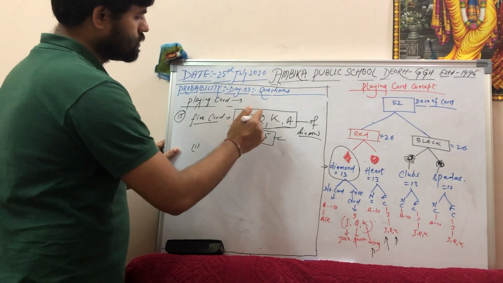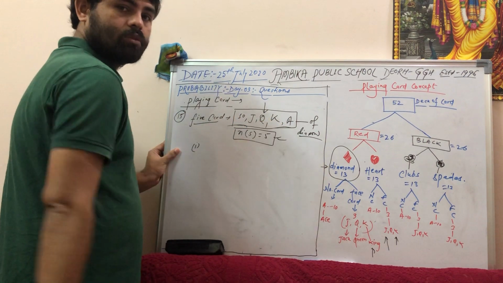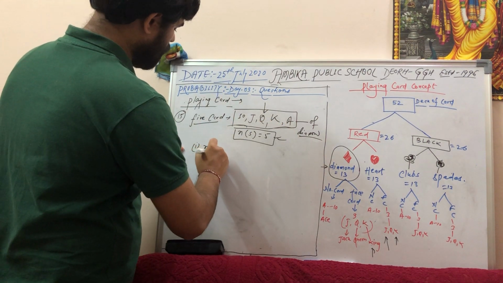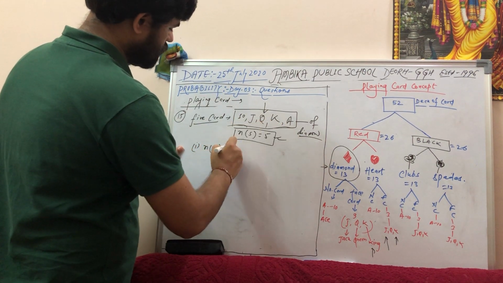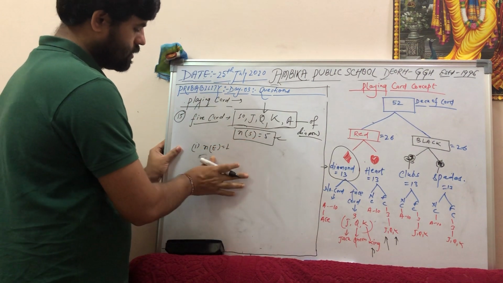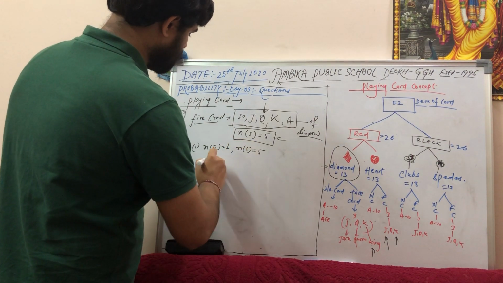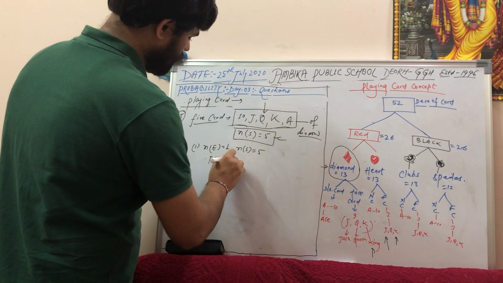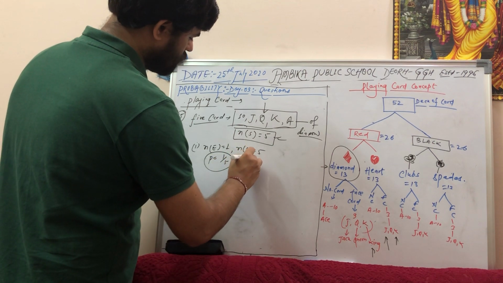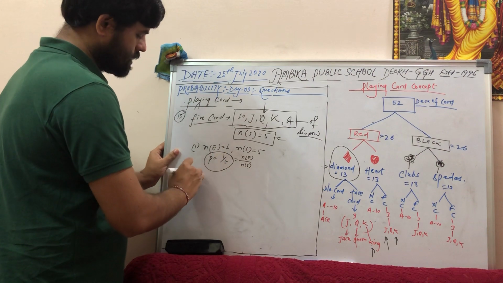So will be queen means here how many queens are there? Only one queen. So number of event equals to 1. Number of sample space you have already mentioned 5. So for this question number of sample space equals to 5. Probability equals to 1 by 5, because number of event by number of sample space. Very easy question. Second part.